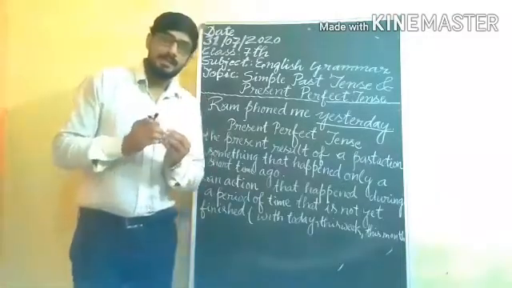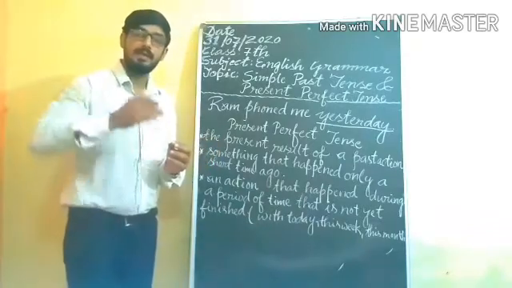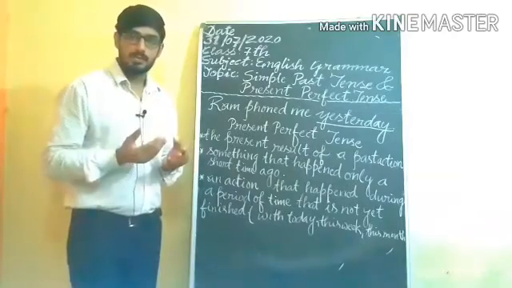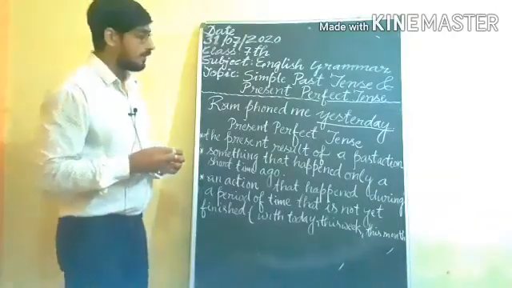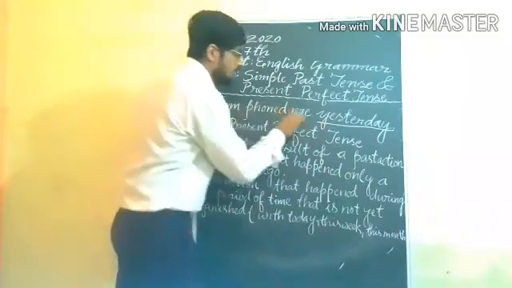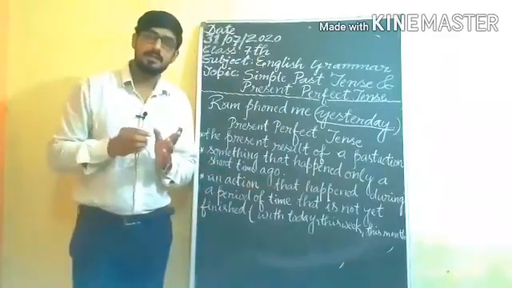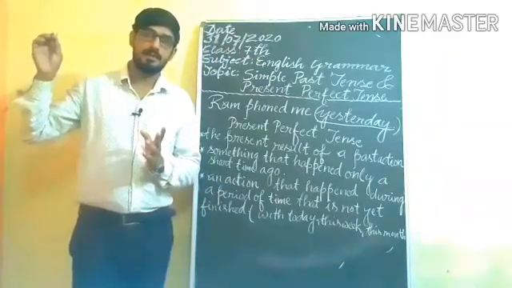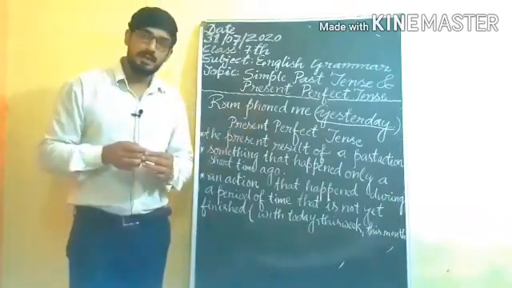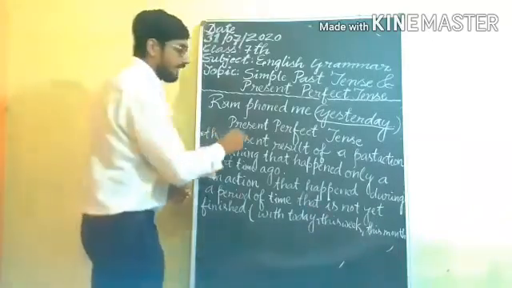In simple past tense we can use the word which will indicate the past action, otherwise it will be understood by yourself. Understand? Suppose that I have included, Ram phoned me yesterday. The word yesterday is denoting here the past action that happened yesterday, that completed, that happened in the past. Understand? Afterward we are coming to present perfect tense.